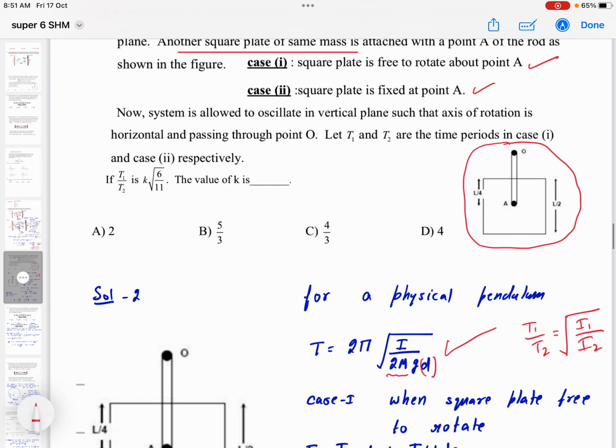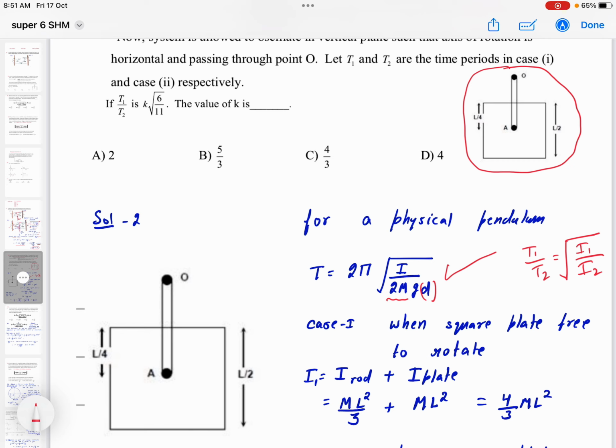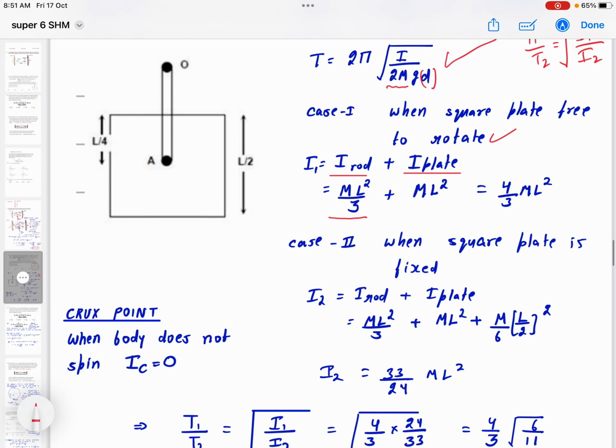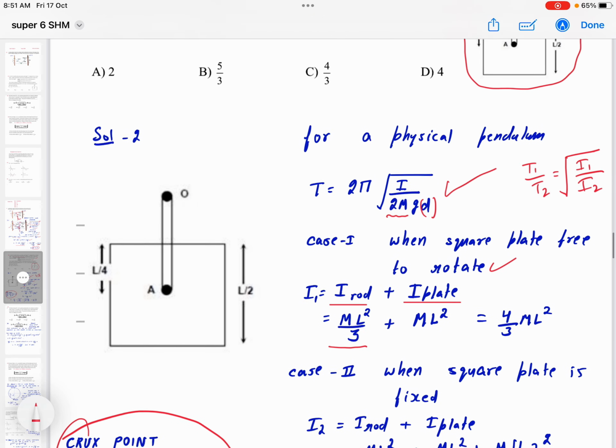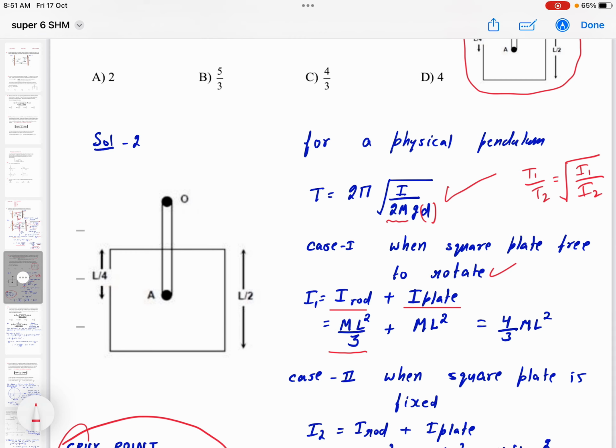So case 1, when square plate is free to rotate. When square plate is free to rotate, then total moment of inertia is moment of inertia of rod plus moment of inertia of plate. Moment of inertia of rod is ml square by 3. For rod, yes. So that is a mistake alert, beta. Here only students make mistakes, that I explained in question of the day section also. So when this plate is not spinning, that is our crux point of the question also, right? So when a body is not spinning, then its moment of inertia about center of mass will be 0.